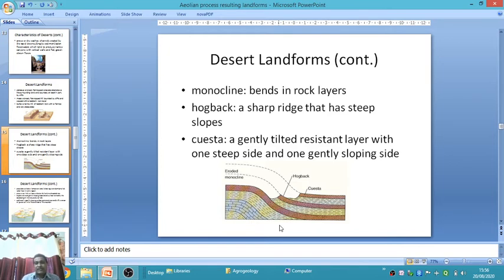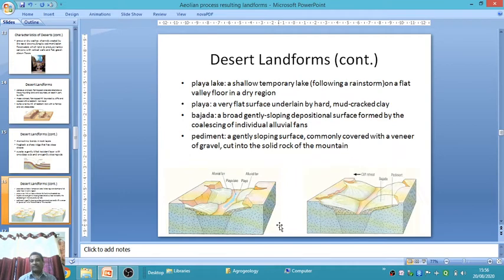And hogback means sharp ridges with steep slopes. Here is the hogback, very sharp ridges and steep slopes. Cuesta means gently tilted resistant layers with one steep side and one gently sloping side. This is the cuesta. One is a gentle slope and one is a steep slope, called a cuesta. Monocline, hogback, and cuesta are products of desertic landforms. Okay. Then another is playa lake.